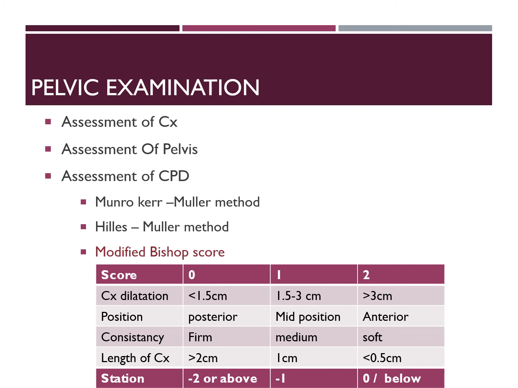So how to assess these characters? You introduce your right index and middle finger into the vagina under aseptic precautions. You can use some antiseptic cream for lubrication and to avoid any infection. And the first thing you will do is try to palpate the sacral promontory. In a normal gynecoid pelvis, the sacral promontory cannot be palpated. If it is palpated, that means the anteroposterior diameter may be less than normal.